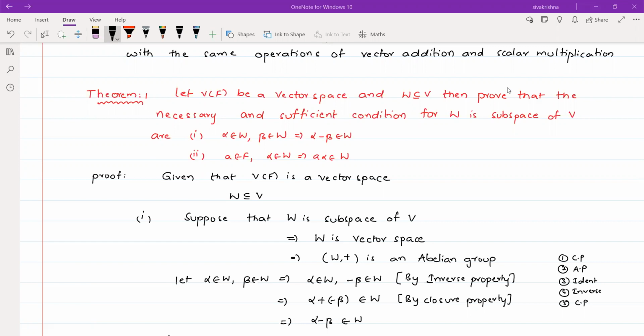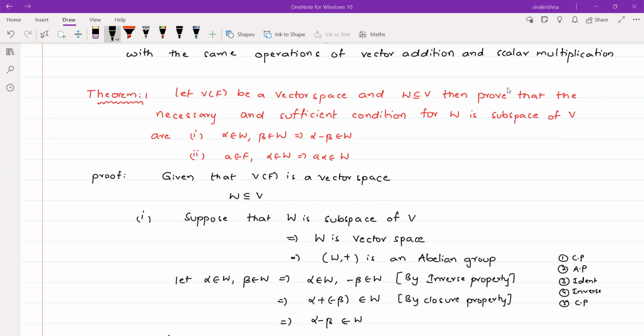for W to be a subspace of V is: alpha belongs to W, beta belongs to W implies alpha minus beta belongs to W, and a belongs to F, alpha belongs to W implies a alpha belongs to W. So here necessary and sufficient condition means an if and only if theorem. It means we have to suppose one part and prove the second part, and after that we have to suppose the second part and prove the first part.